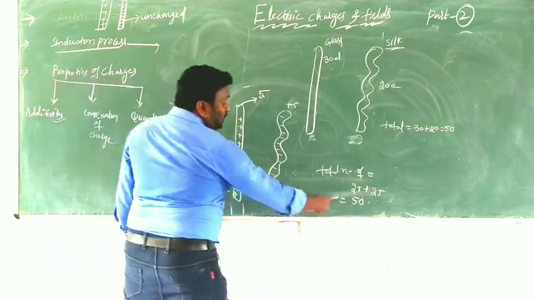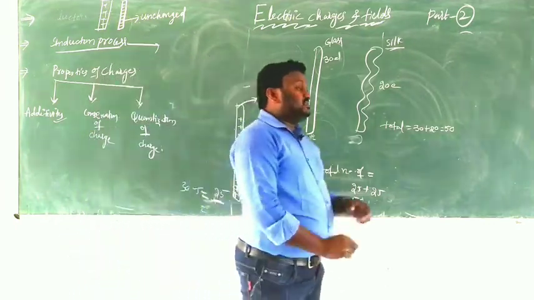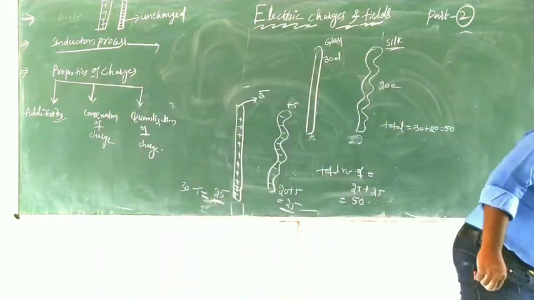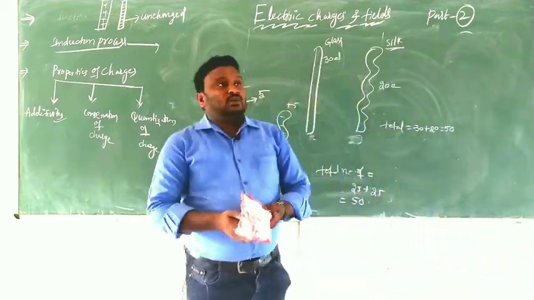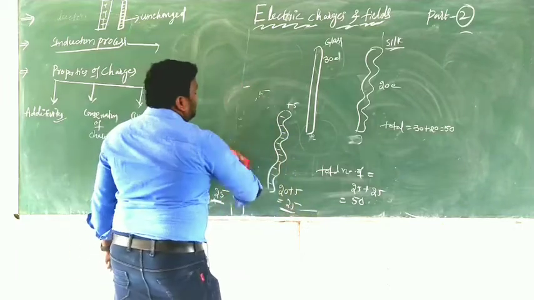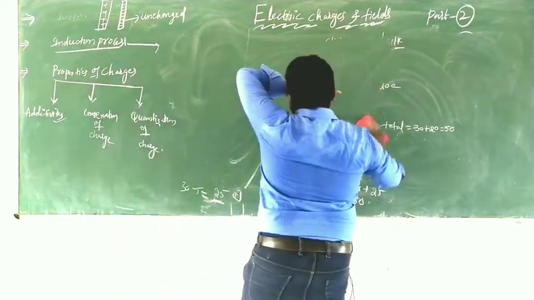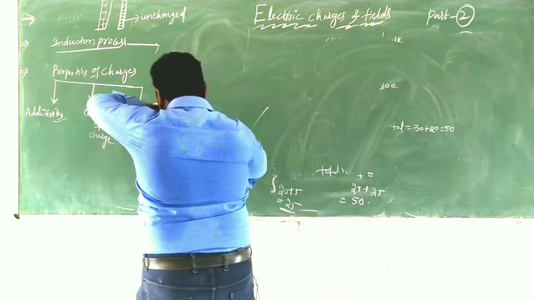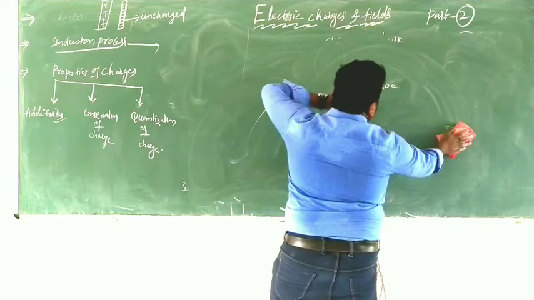Then again, the total number of electrons is 25 plus 25. So this is about the conservation of charge. This is another property. What is meant by conservation of charge? Charges can neither be created nor destroyed, but they can move from one body to another body, and the total charge remains constant.